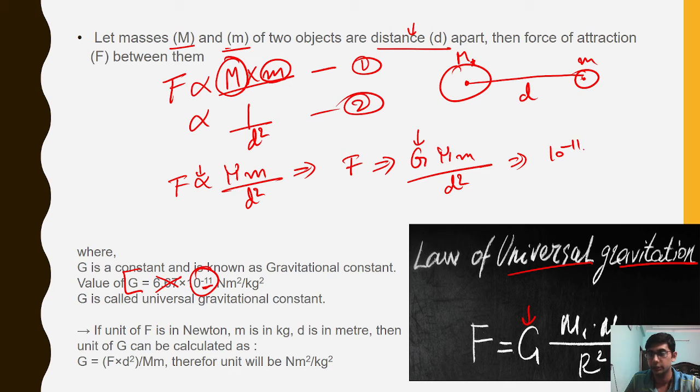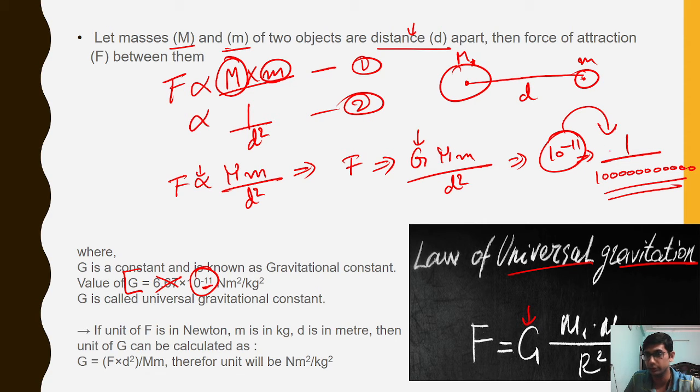What is the meaning of this expression? It means 1 divided by 1 2 3 4 5 6 7 8 9 10 11, this number. 10 to the power minus 11 means 1 divided by 10 to the power 11. The minus symbolizes that this is not in the upper, quotient area; this is the portion of the dividend.